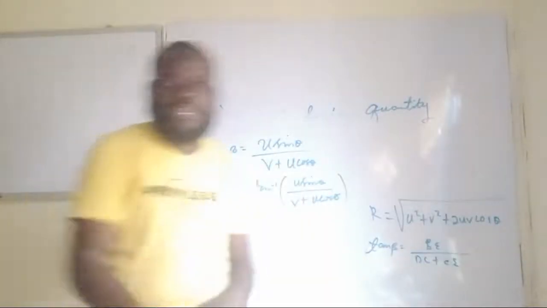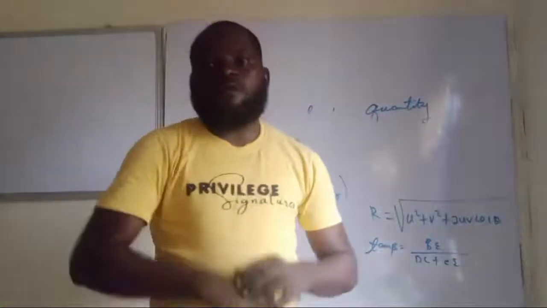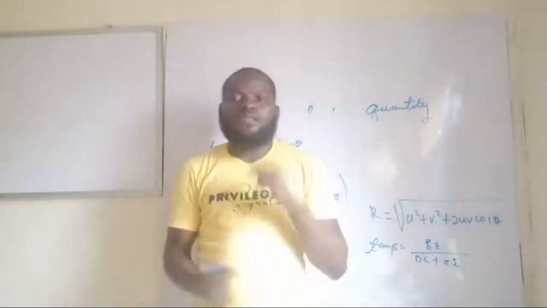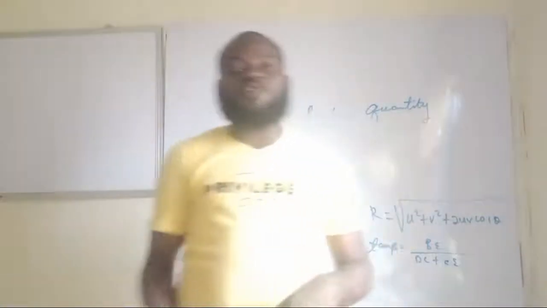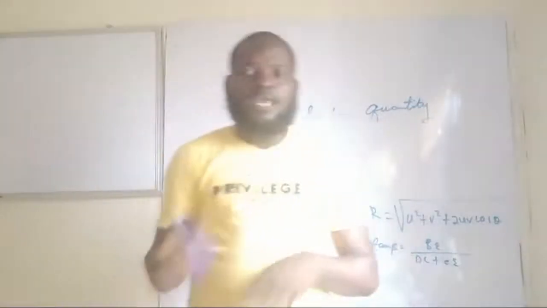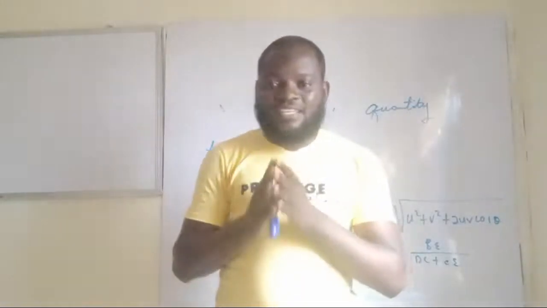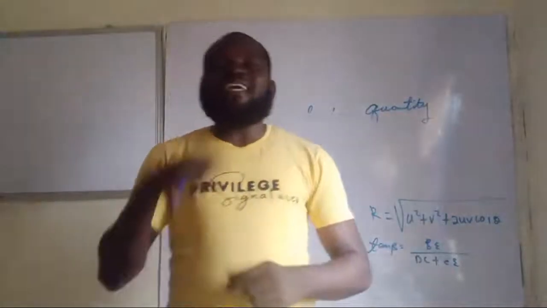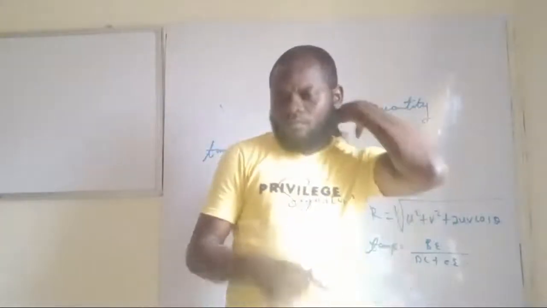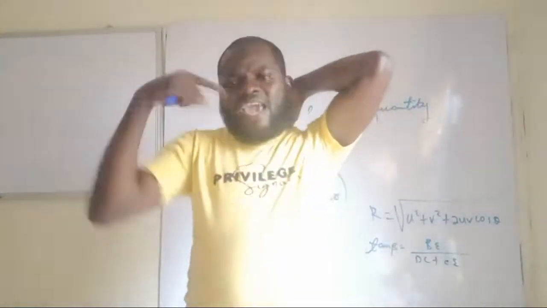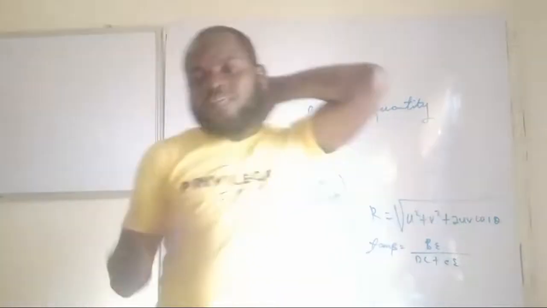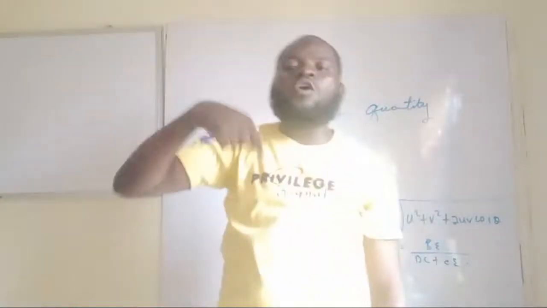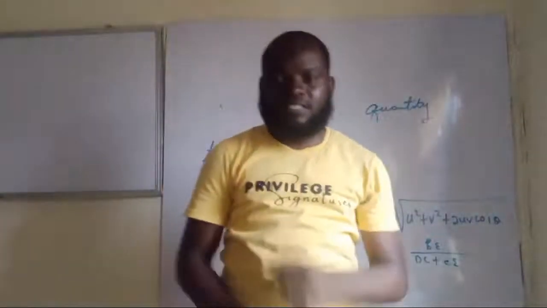So the last part of the class is the part of equilibrant. What is equilibrant? Equilibrant is a single vector that will balance the system of two or more vectors acting at a point. Are you getting this now? It has the same magnitude. Now, I want you to understand something. Equilibrants can only occur between three or more vectors. Are you getting this now? Why? It's because two vectors cannot make a closed system.